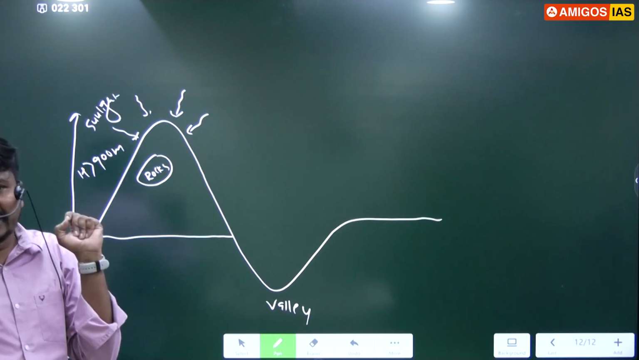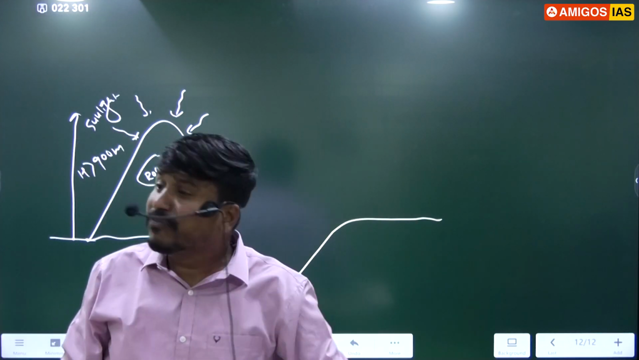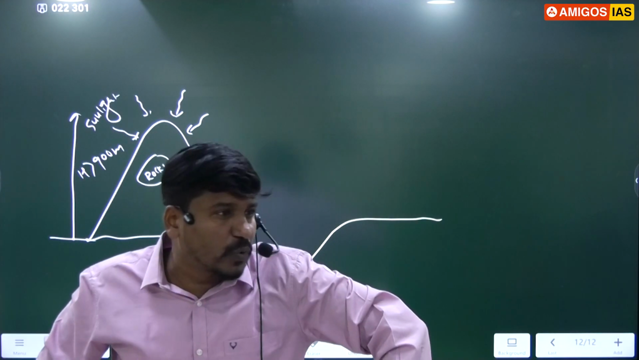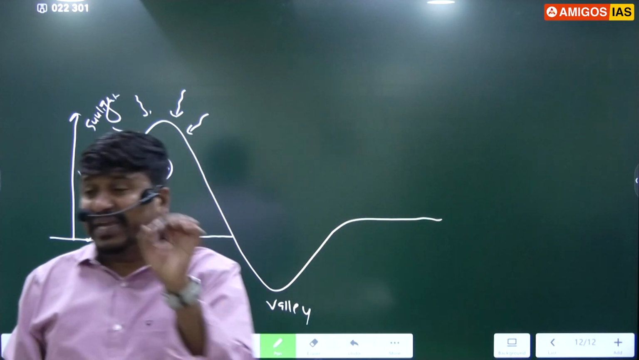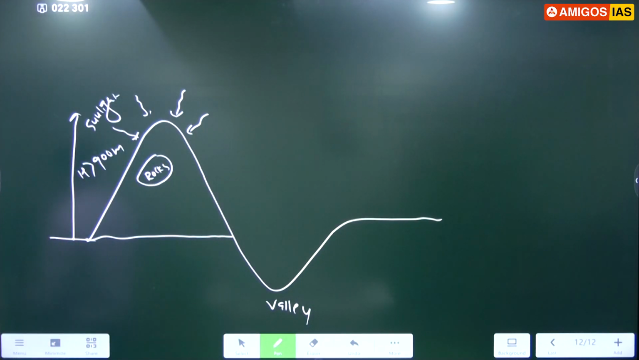What is the meaning of pedogenesis? Pedo meaning soil, genesis meaning formation. The soil formation process we call pedogenesis, and the main reason for soil formation is the rocks. Without rock the soil will not form. The black soil of the Deccan Plateau formed because of the igneous rocks in the Deccan Plateau, right?